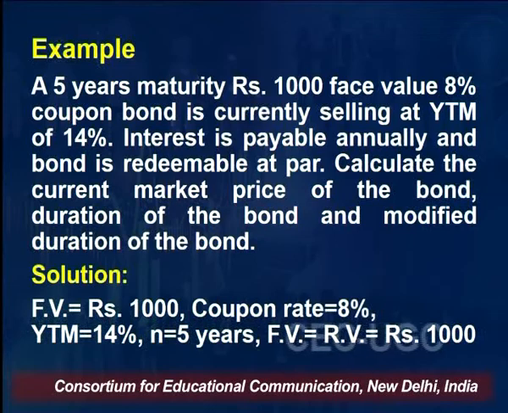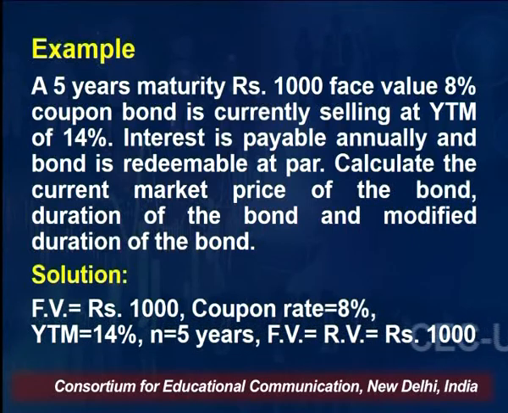What is YTM? YTM tells you yield to maturity. If you purchase the particular bond at the current market price, what will be the yield of the bond if you keep that bond up to the maturity period? That is called YTM. So YTM we don't have to calculate, it is already given, because the current price of the bond is not given. That's why we cannot calculate YTM. Yield to maturity is the rate at which the bond, at the price quoted in the market, gives you a YTM of 14%.